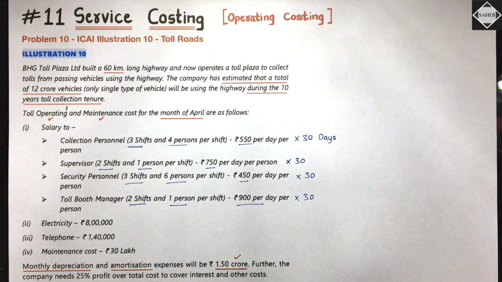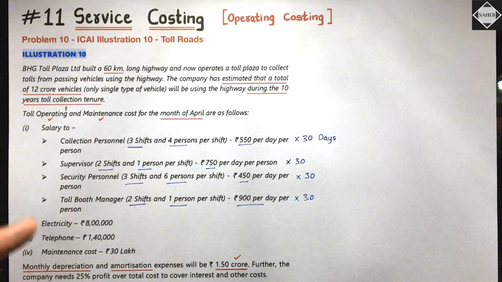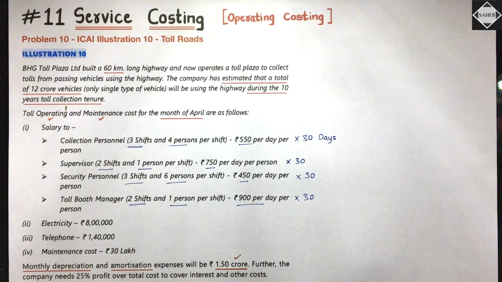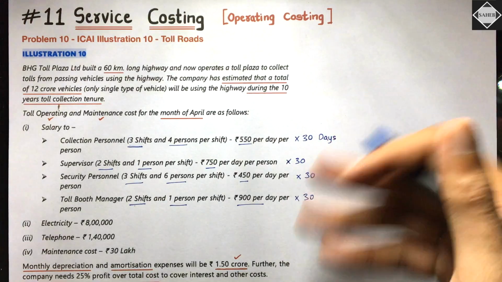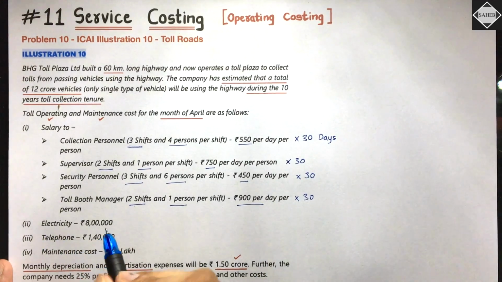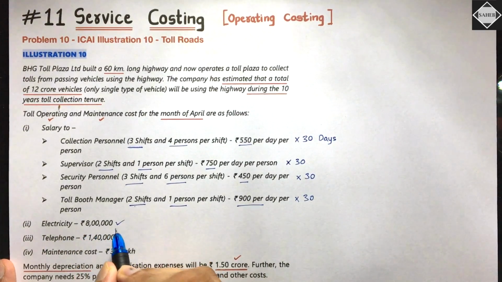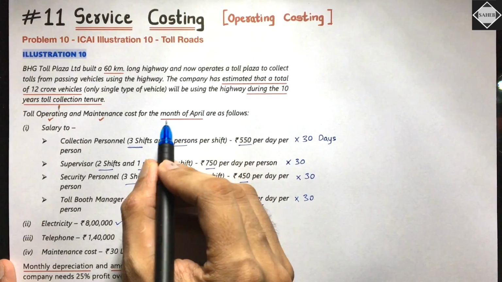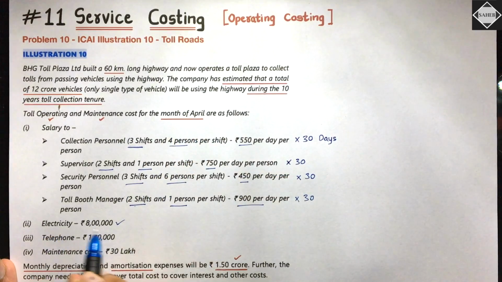You will get the salary cost for the supervisor, security personnel, and toll booth managers. Simple. And this comes under operating cost. And then electricity. Electricity is already for the month. They have said at the top, month of April. Yes, this is for the month of April.